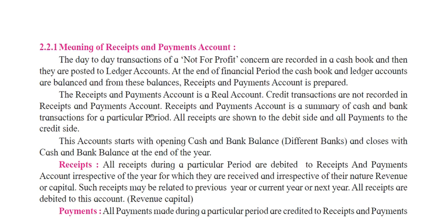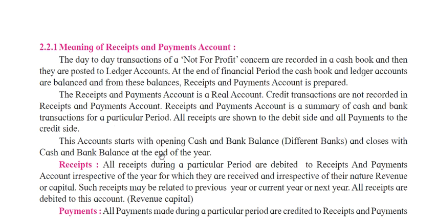Debit what comes in, credit what goes out. So all the receipts are shown on the debit side, and payments on the credit side. That's why the real account rule applies in receipts and payments.